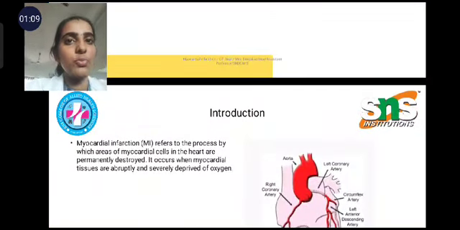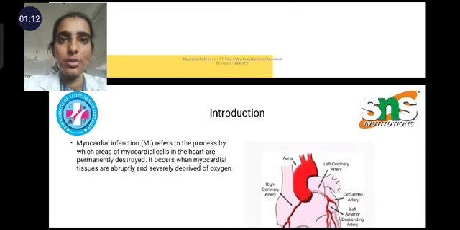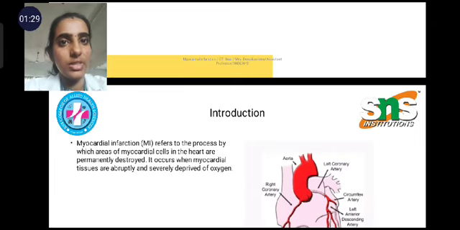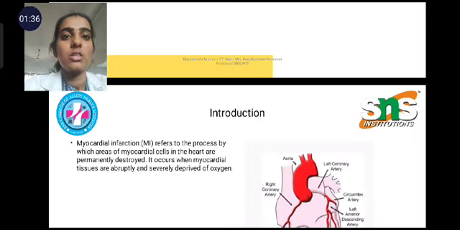The definition of myocardial infarction. First, the myocardium is the middle layer of the heart. When a plaque occludes due to deposition of fatty acid, the blood flow is not able to flow freely, so obstructions will be there. That is called infarction. Ischemia leads to infarction. Ischemia means decreased blood flow to a particular area. Infarction means stoppage of blood flow to a particular area. So myocardial infarction refers to the process by which an area of myocardial cells in the heart is permanently destroyed.